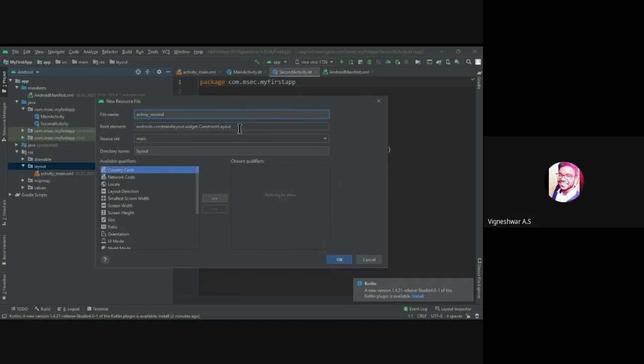So here you can see by default we are holding a constraint layout. Now I'm going to change it directly from here to a linear layout. Then clicking OK.